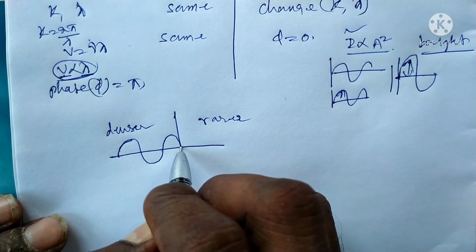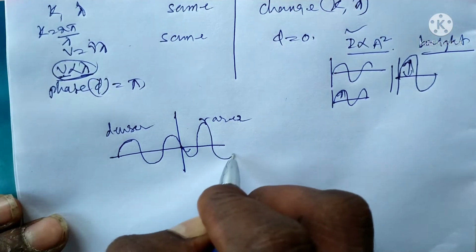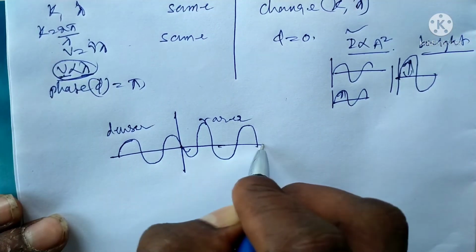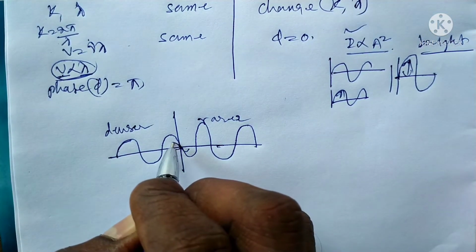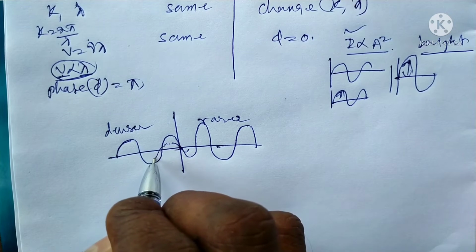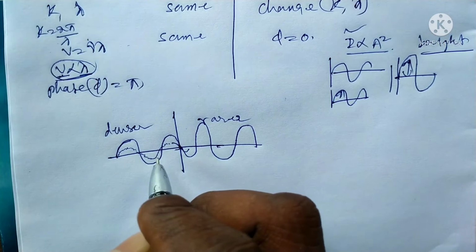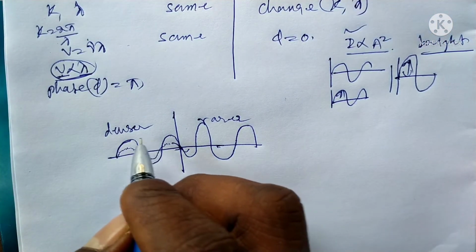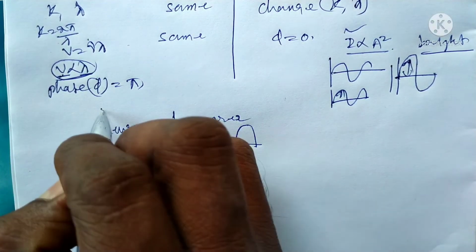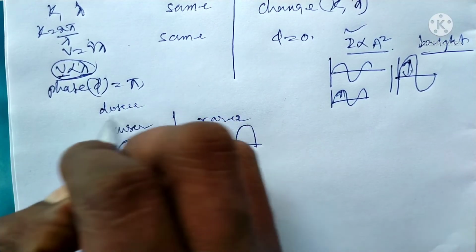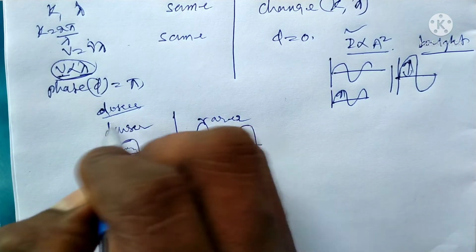The effect on amplitude is like this, and the wave can be reflected like this. The dotted lines are the reflected waves. A denser medium acts like a closed pipe; it is a heavy medium.